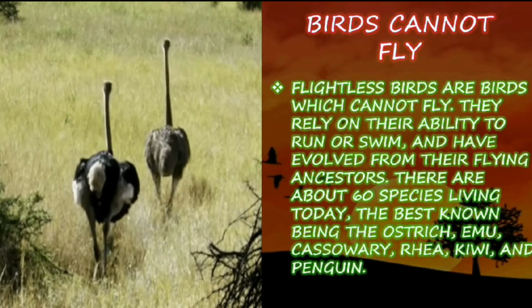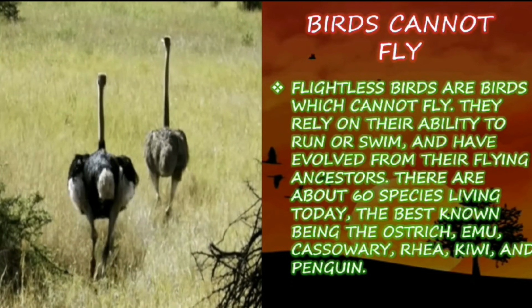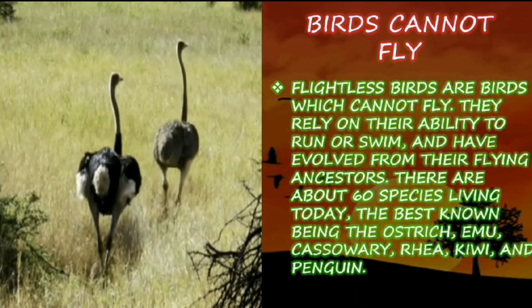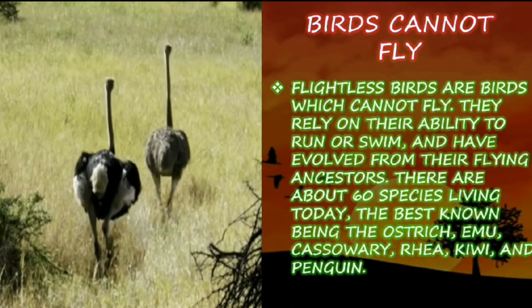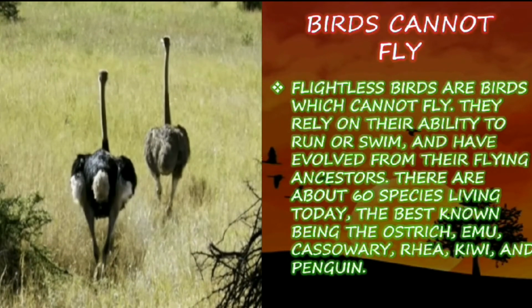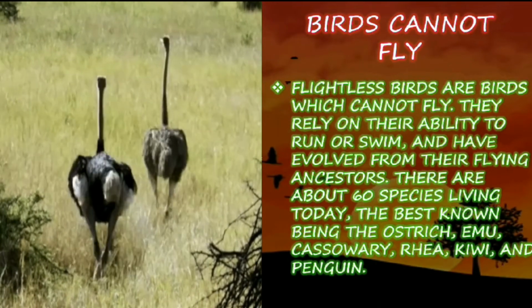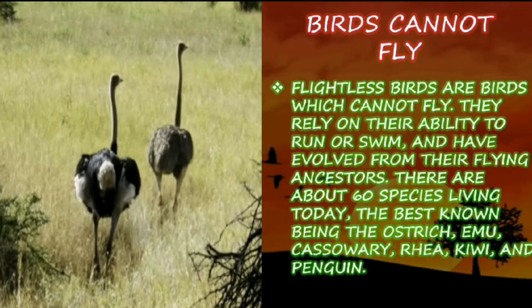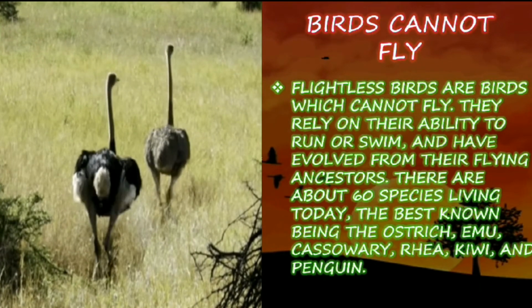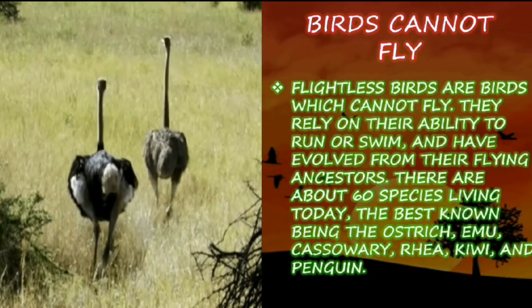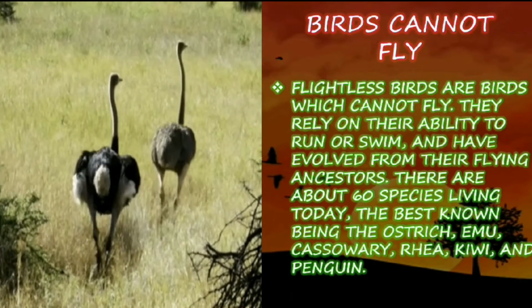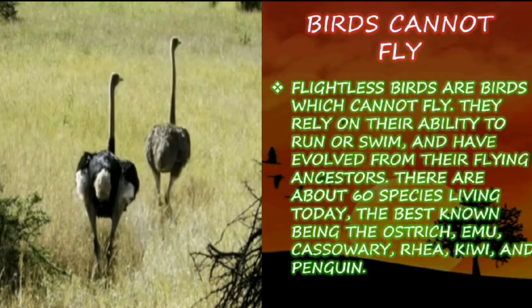So there are some flightless birds we have seen in the beginning. They won't be able to fly. The only things they are able to do are run, swim and walk. So nearly 60 species living around the world can't fly. Some of those birds are ostrich, emu, cassowary, rhea, kiwi and penguin.